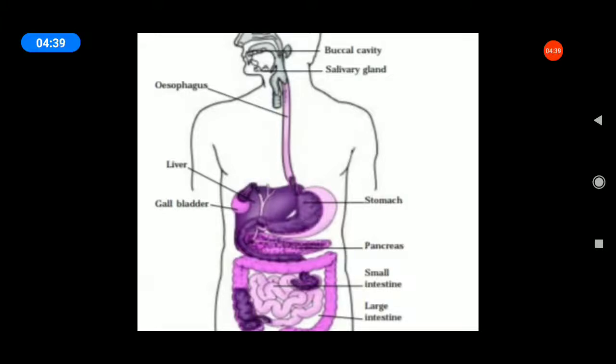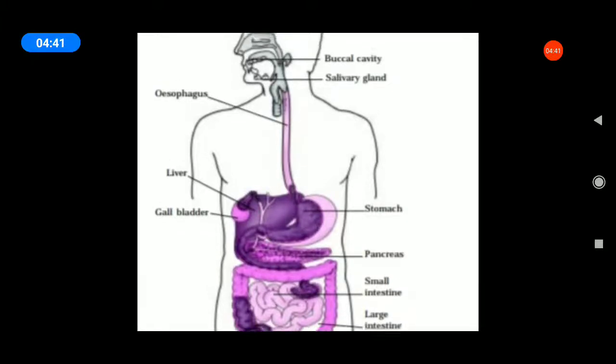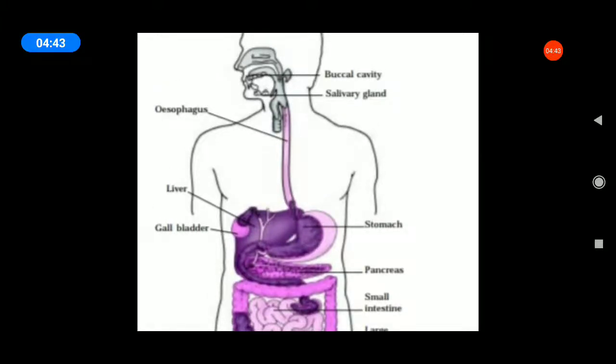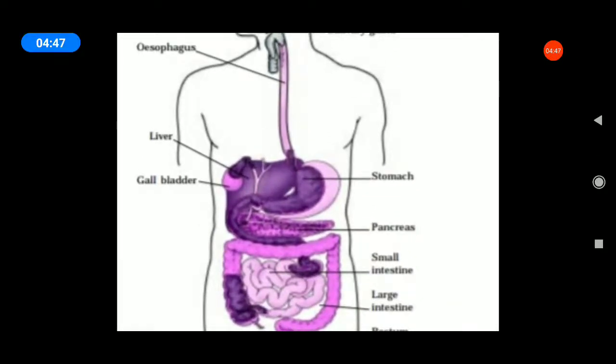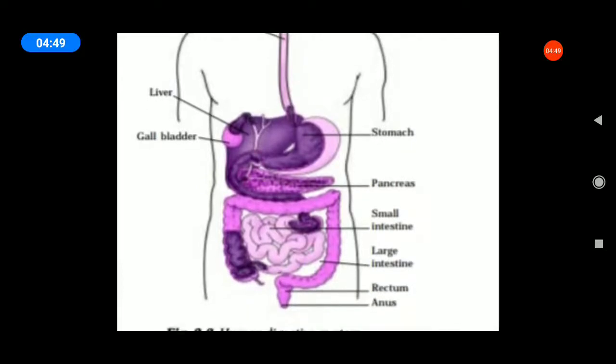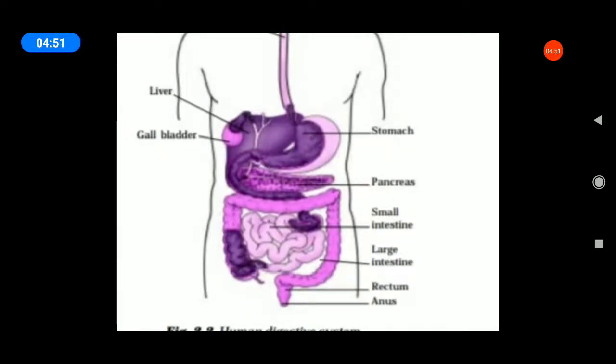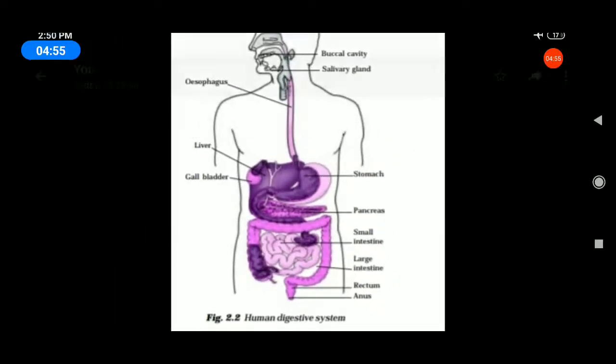Practice the parts of the human digestive system: buccal cavity, salivary gland, esophagus, stomach, liver, gallbladder, pancreas, small intestine, large intestine, rectum and anus.